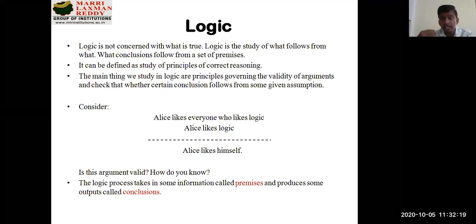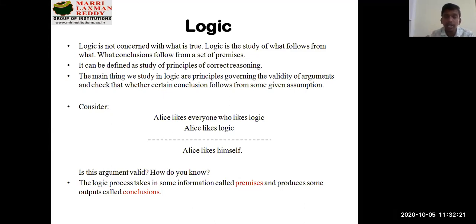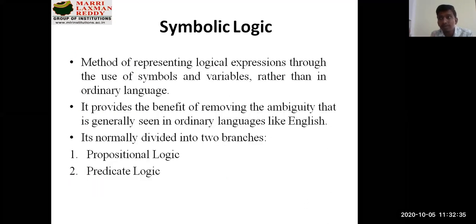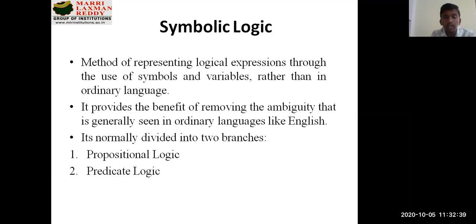But as an intelligent machine, it doesn't want English language every time, because it wants some symbols or expressions or syntax to be understood. For that reason, we need to go for a symbolic way of representing logic. That's why we call it symbolic logic.